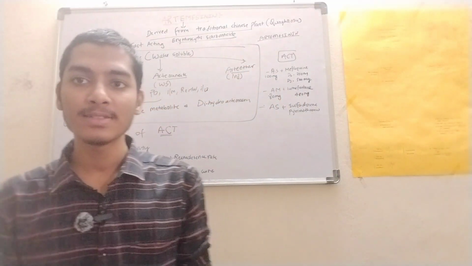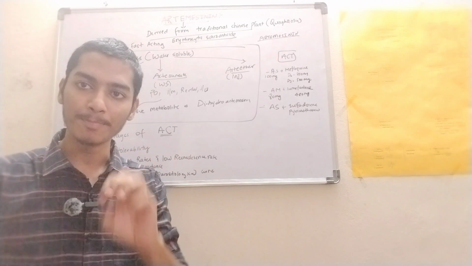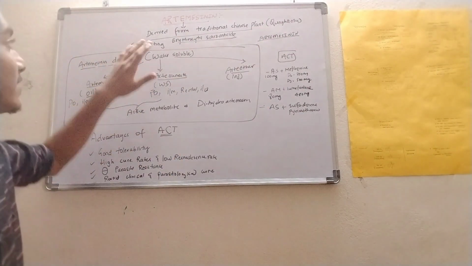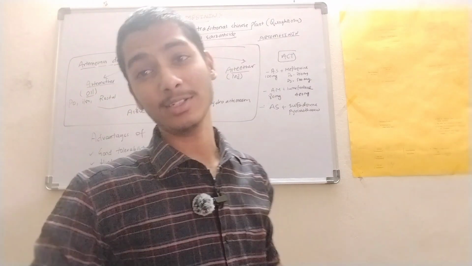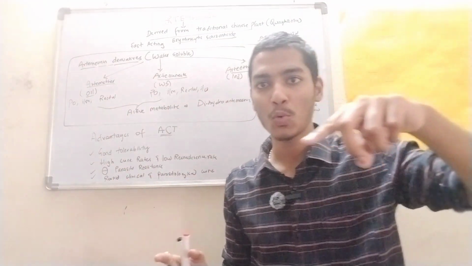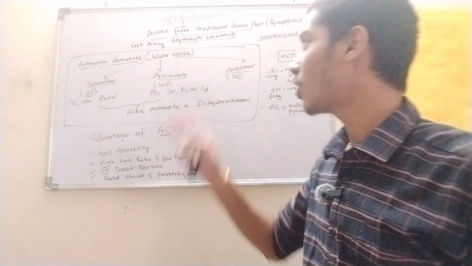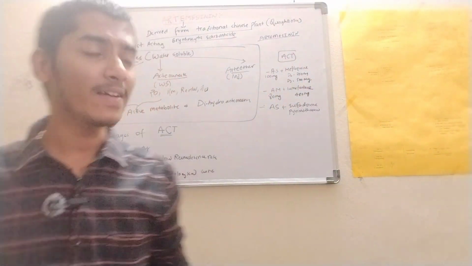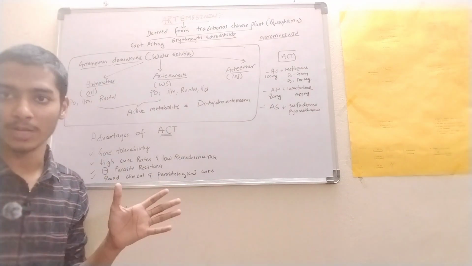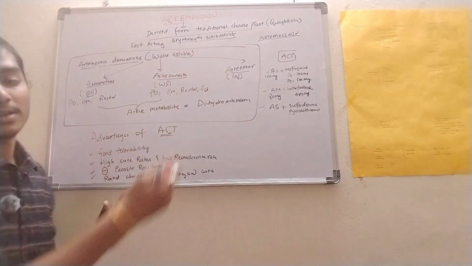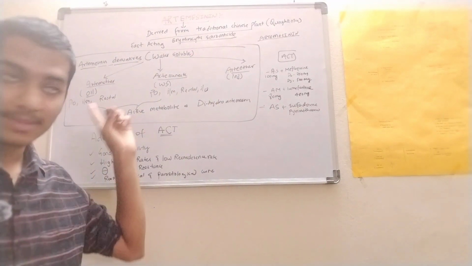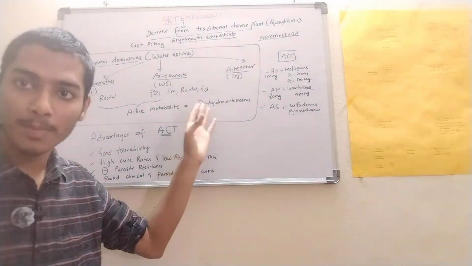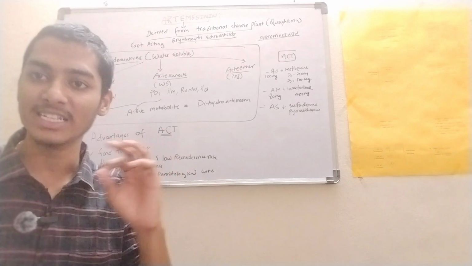So these artemisinins are derived from the traditional Chinese plant, that is the qinghaosu plant, right? It's a fast acting erythrocytic schizonticide. I have told the mnemonic Machal Q. In that, the artemisinins also come under the fast acting erythrocytic schizonticides, right? So here we have artemisinin, which is water soluble. From that we have three different drugs: artemether, which is oil soluble, artesunate, which is water soluble, and arteether, which is injectable.